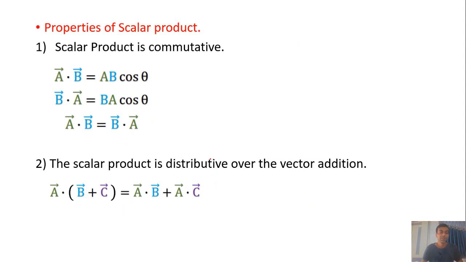Some properties. The scalar product is commutative, meaning we can multiply the two vectors either as A dot B or B dot A. The scalar product is distributive over vector addition, meaning we can distribute the dot product over the addition, like A dot (B plus C).